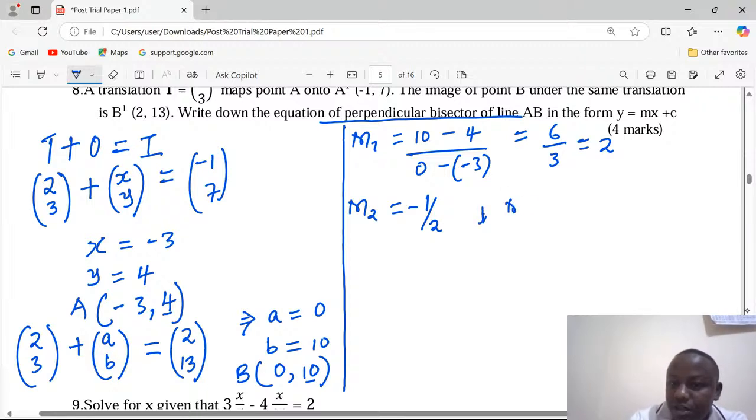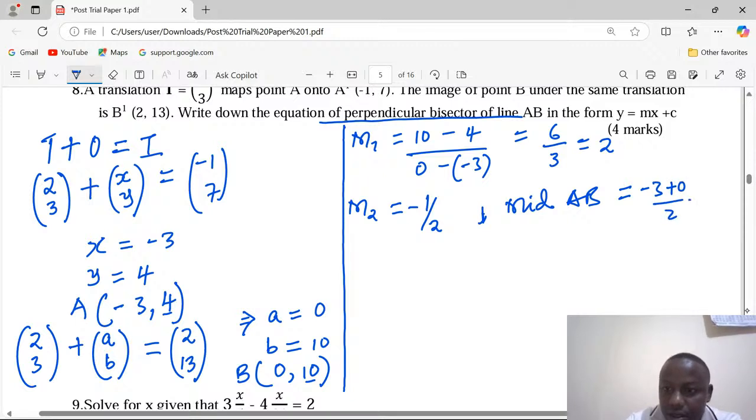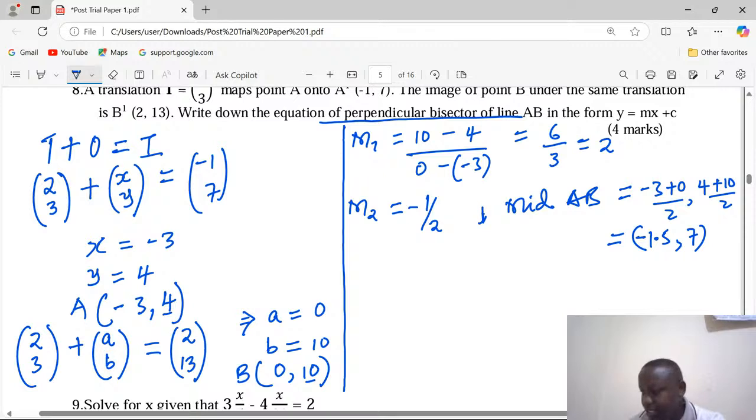It passes through the midpoint of AB. The midpoint of AB will be given by the first x plus the other x over 2, then y, 4, plus the other y, which is 10, over 2. This means (-1.5, 7).